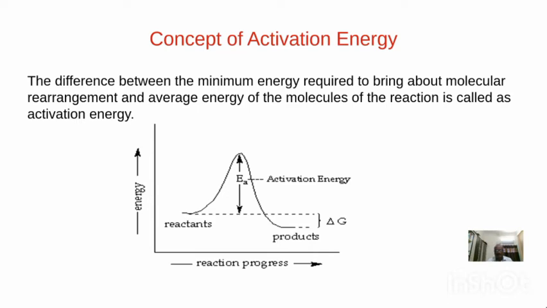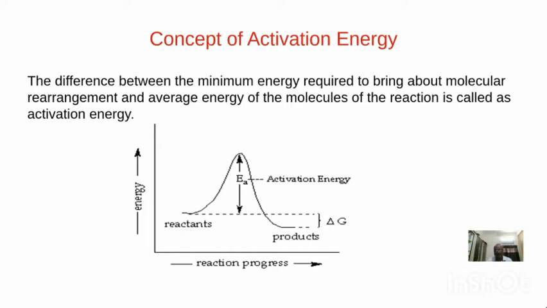Means all the molecules will not possess the same kinetic energy. They will possess different energies. Among these reactant molecules, only a few molecules will possess a minimum energy, or greater than that minimum energy, so that they will form the products after collision.